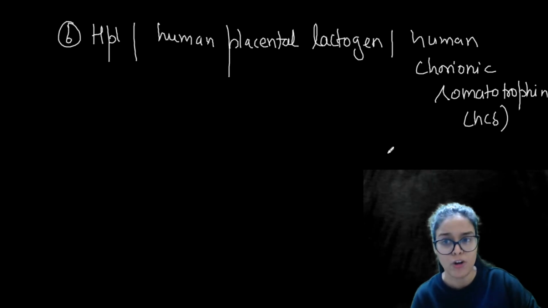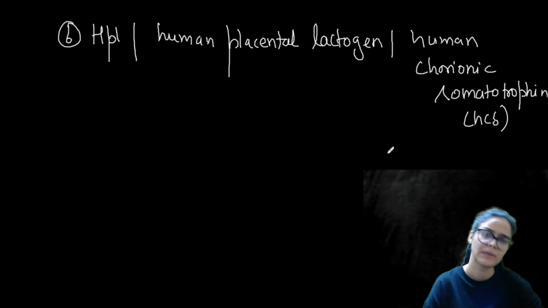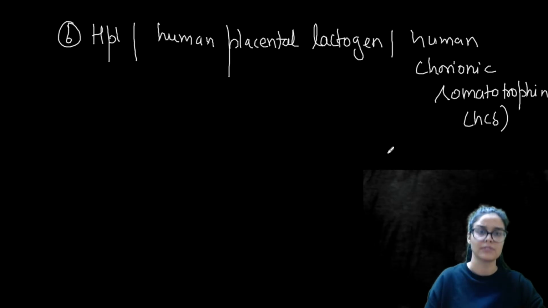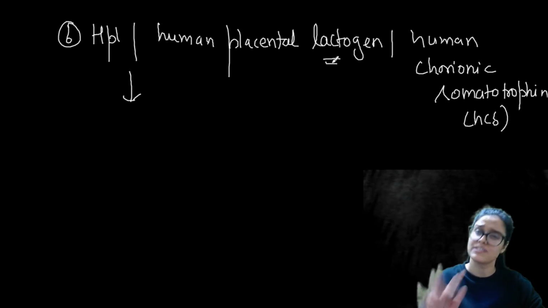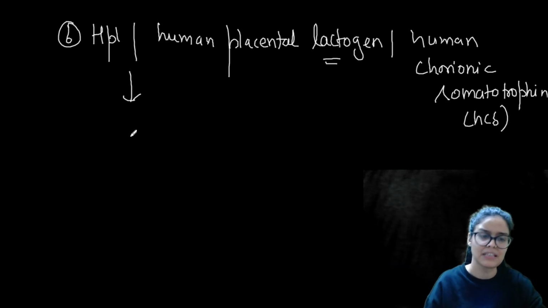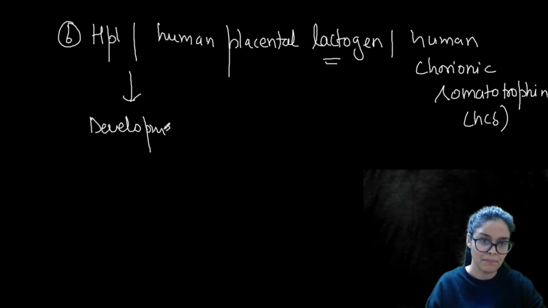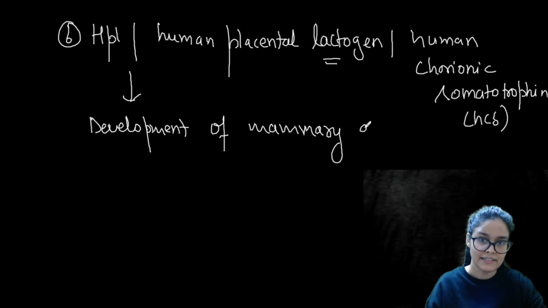So human chorionic somatotrophin and human placental lactogen are the same, right? And what is the purpose of HPL? It would basically develop mammary gland. Lactogen itself tells us it will develop the mammary gland during pregnancy, right? So development of mammary glands for lactation.